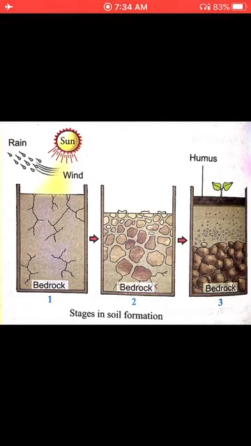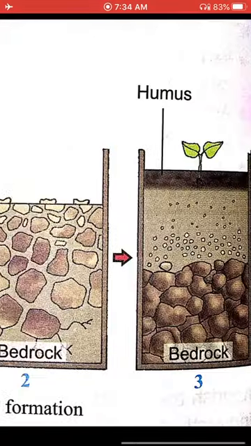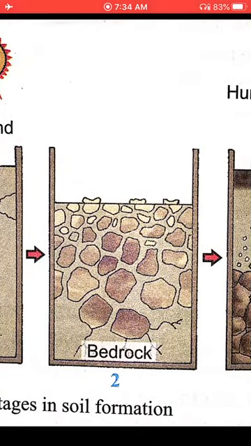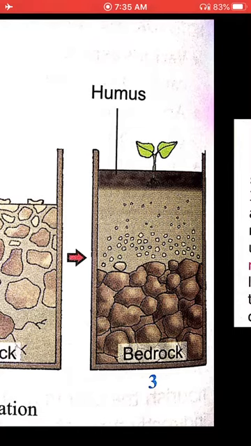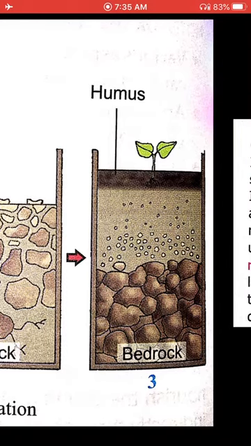When those cracks are filled with more small particles, you can see in the third figure, this is the first stage. Then this is the second one, where the bedrock breaks and the remaining place is filled with soil. The soil particles are on the upper part and the bedrock settles down, due to which soil comes upward because of lighter weight, and then the upper layer is made up of humus. So what is humus? Humus is organic waste from plants and dead animals. They all become a grayish material which is found on the uppermost layer of the earth. That is humus.